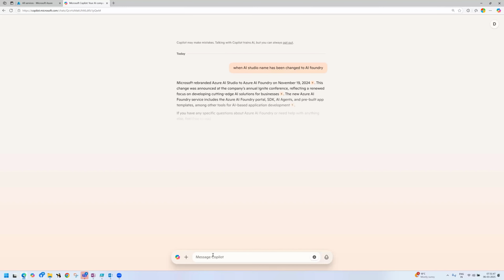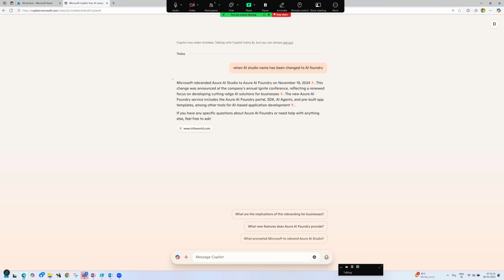Microsoft rebranded Azure AI Studio to Azure AI Foundry on November 19th, just two months back. People still don't know that. They rebranded, but slowly they have changed the name recently.